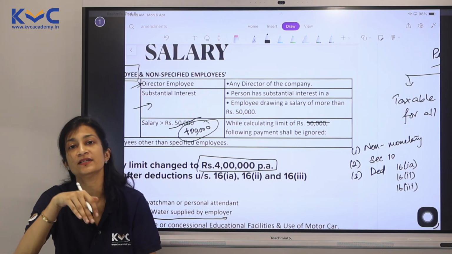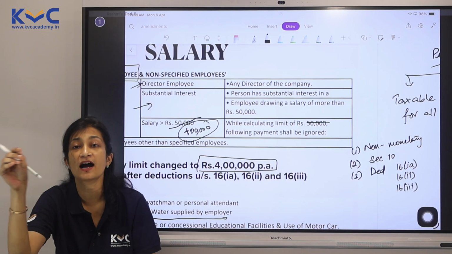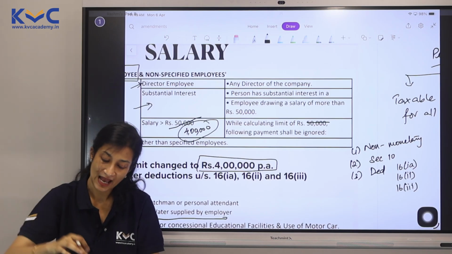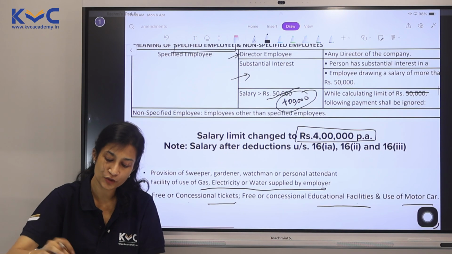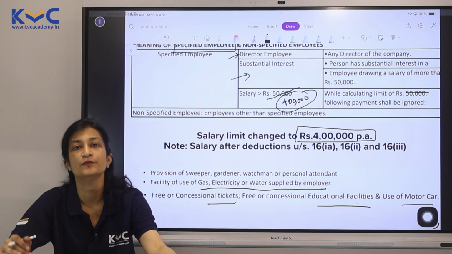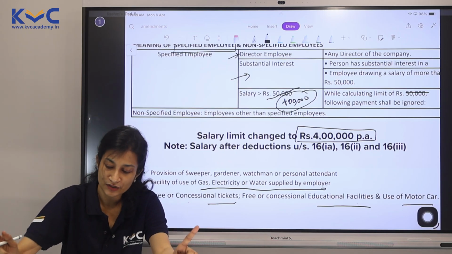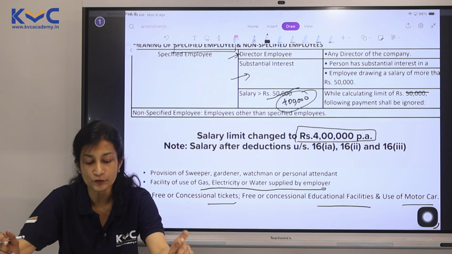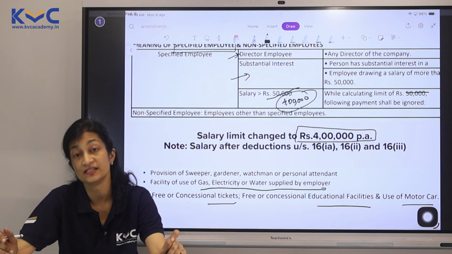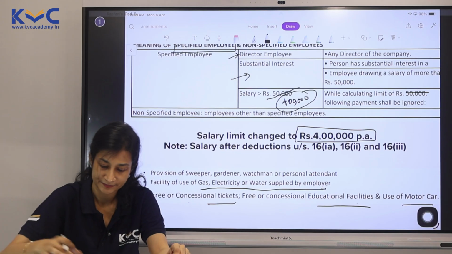Then if the amount is more than 4 lakhs, they will be regarded as specified employee. And if they are receiving any of such perquisites, it is going to be taxable for them. So this amount has now undergone a change. Please be careful. It could be a tricky question even under MCQs.